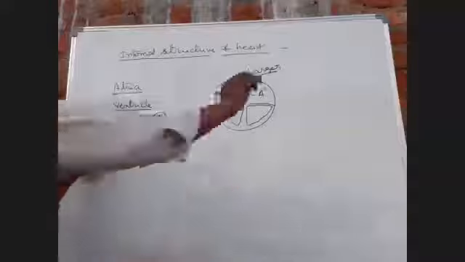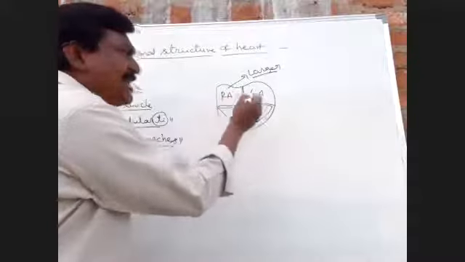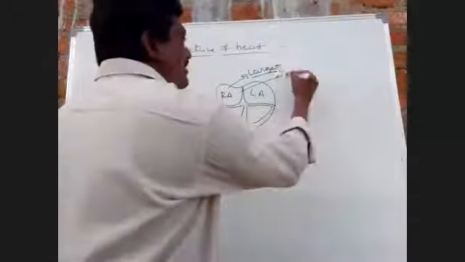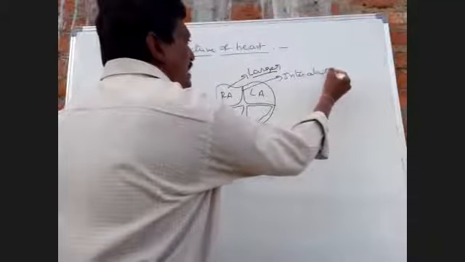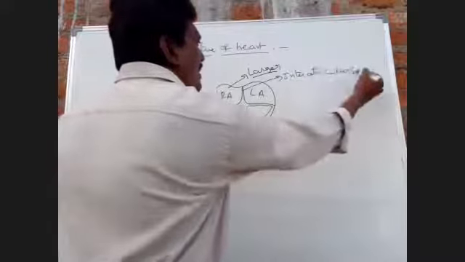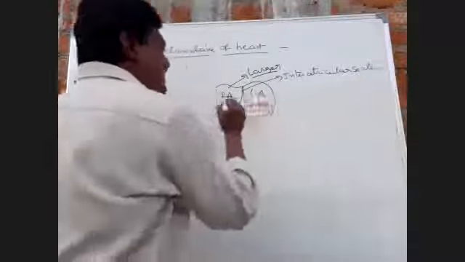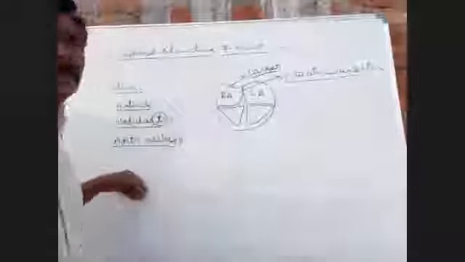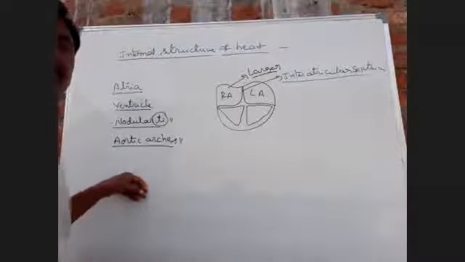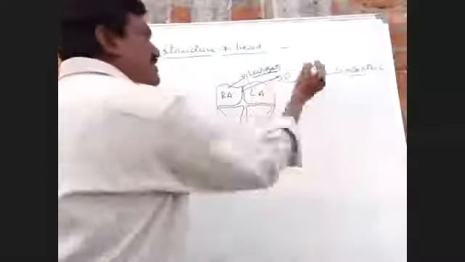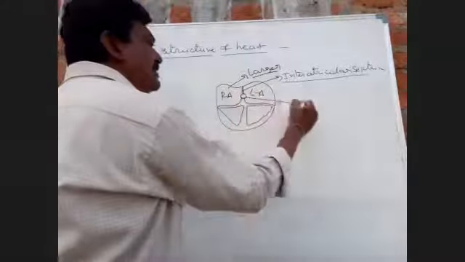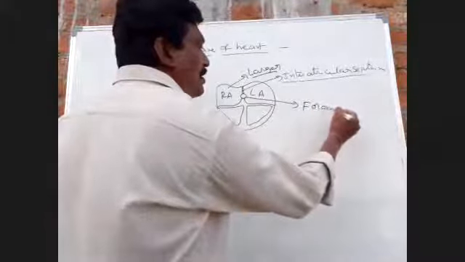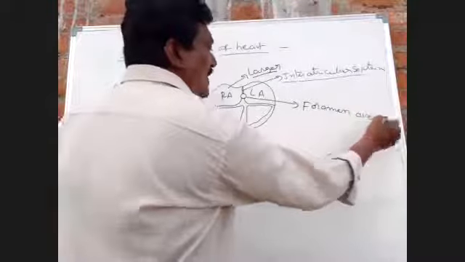Next one. Internally, both atria are separated by the interatrial septum. During the fetal stage, on the interatrial septum, one type of hole is present, called foramen ovale.